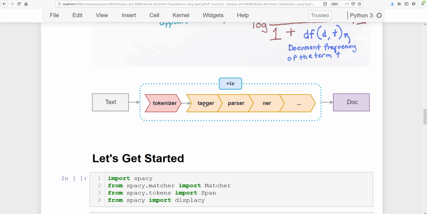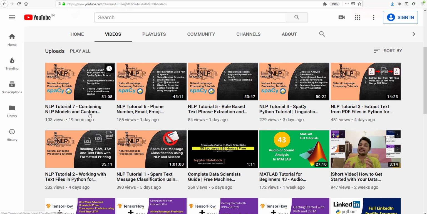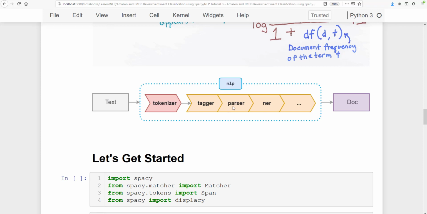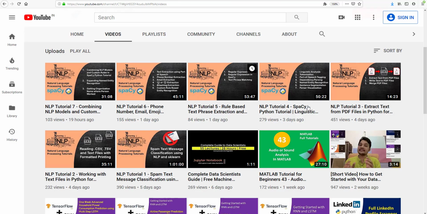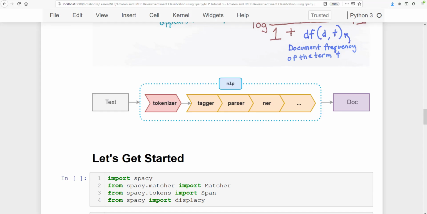After tokenization, we have tagging, parsing, NER, sentence segmentation, and so on. I have already covered all those things in detail in previous videos. You can disable a few modules, enable a few modules, change the pipeline sequence, and so on. You can go ahead and watch those in my previous videos.